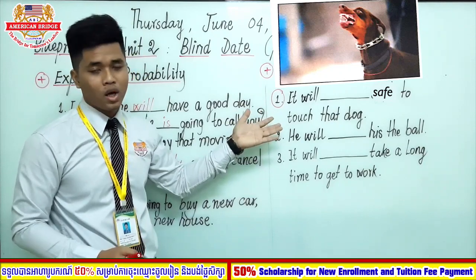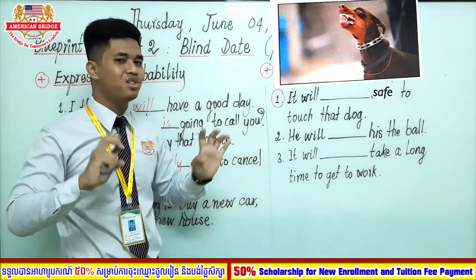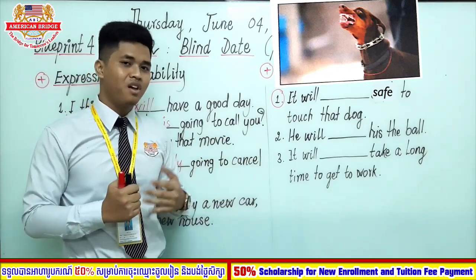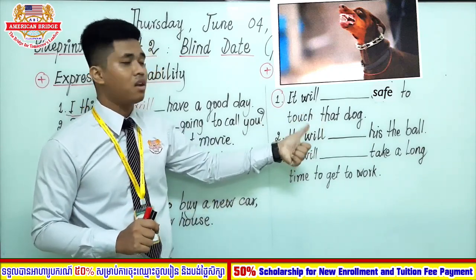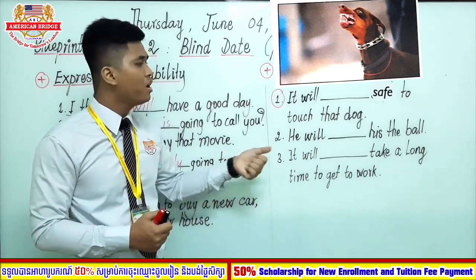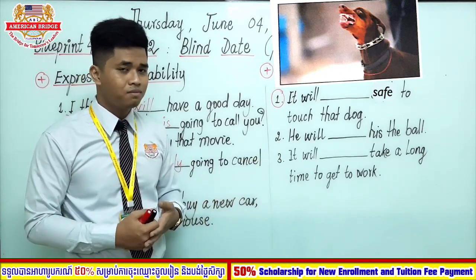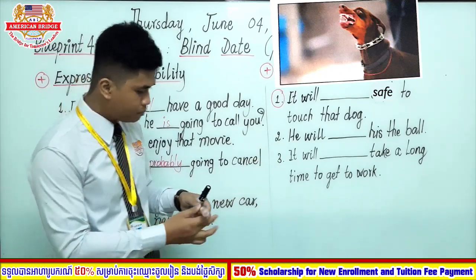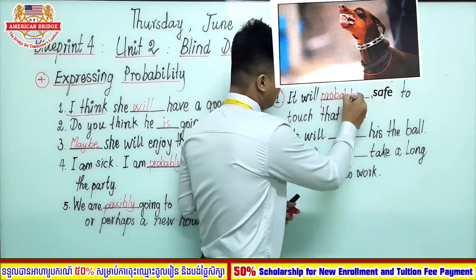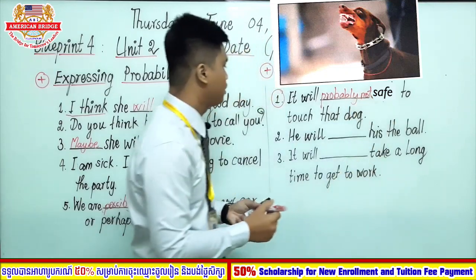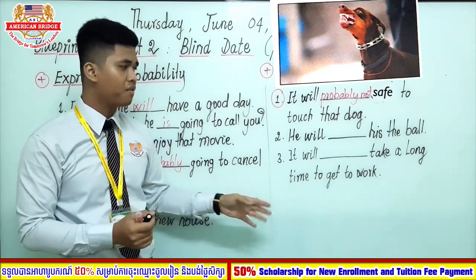Okay, so here is picture number 1. Can you see the picture number 1? In the picture there is a dog, and is it friendly? Is it a cute dog? No, right? The dog is aggressive. So the sentence is, it will be safe to touch that dog. True or false? Safe or not, everyone? No, right? So it will probably not be safe to touch that dog, because the dog is aggressive, very aggressive, as you can see.